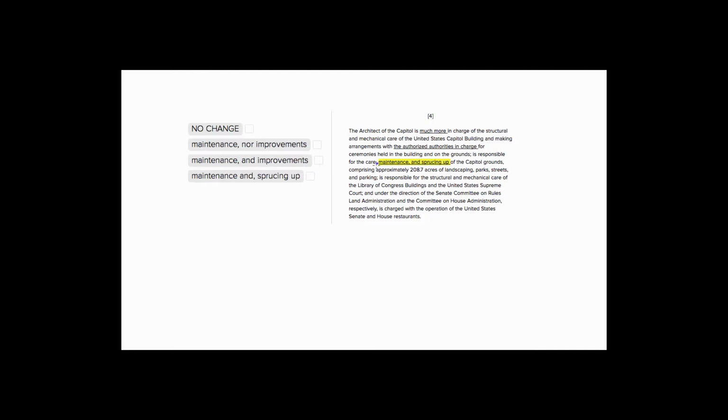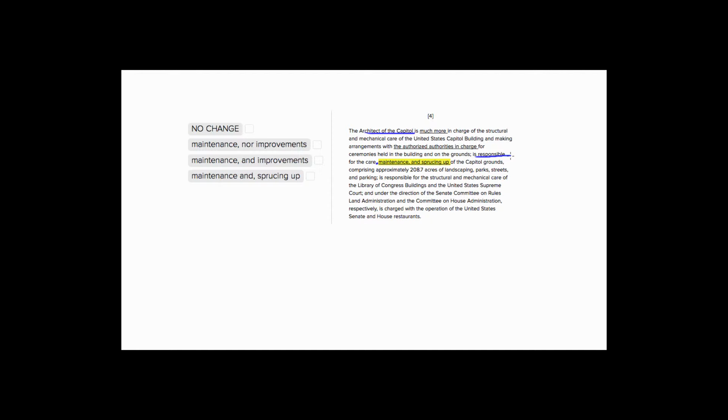So we have the care, maintenance, and sprucing up. These are all things that this architect of the Capitol over here is responsible for. So these are all going to be objects that he's responsible for. So let's go through and make sure that we're finding things that are the same types of words in order to keep with our parallel structure.